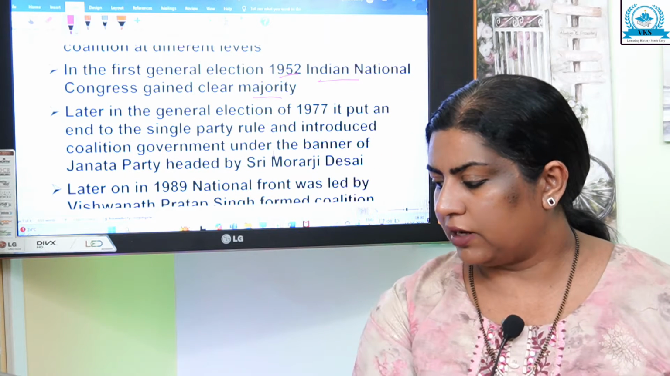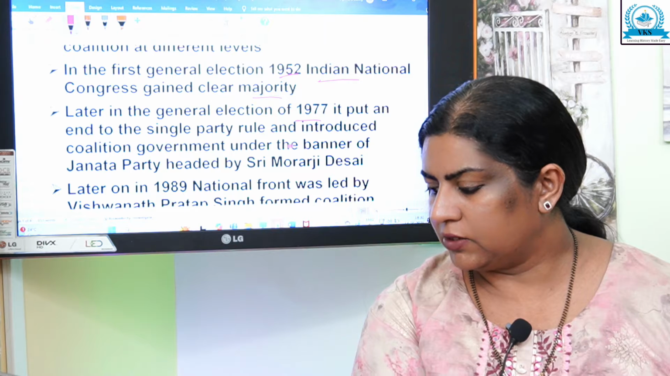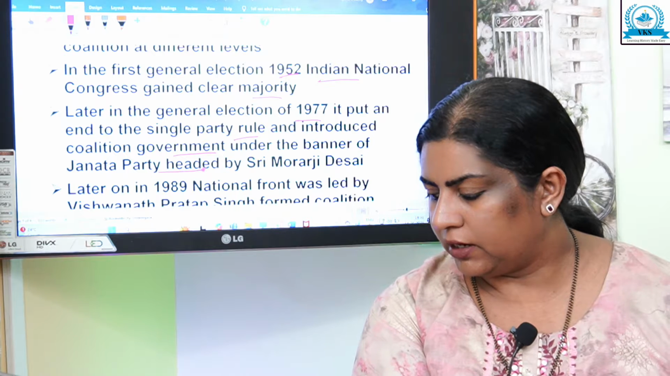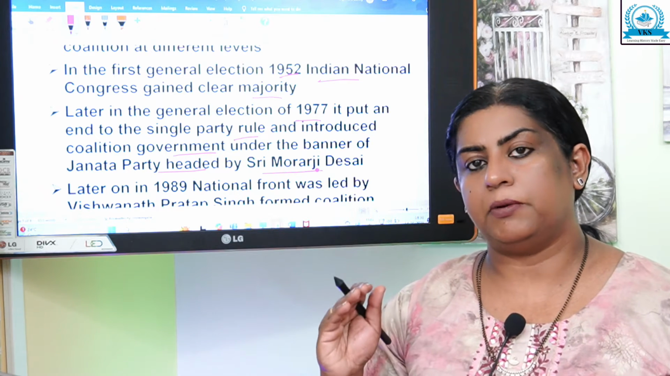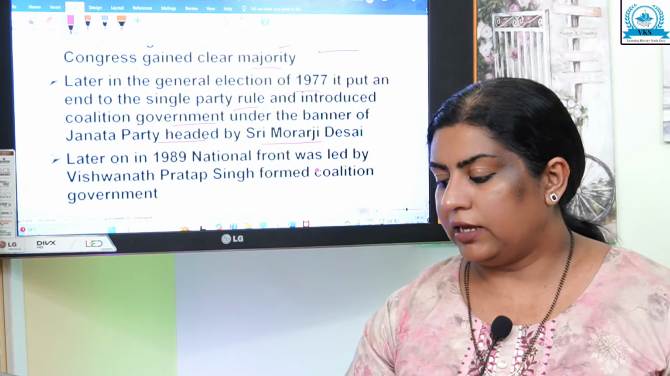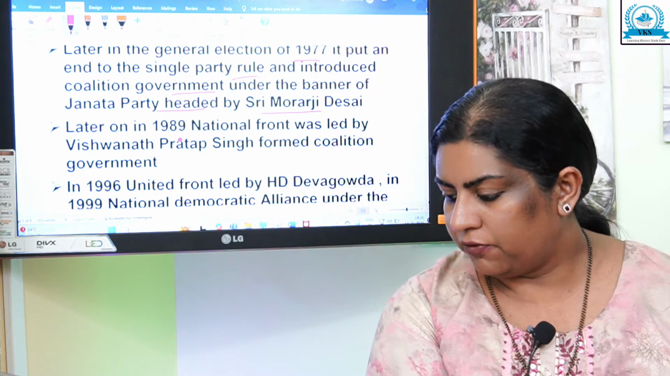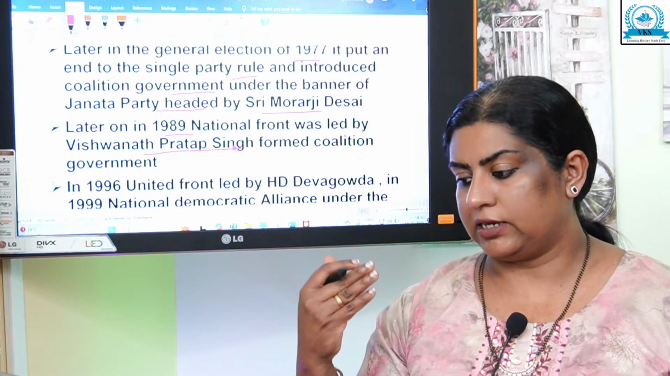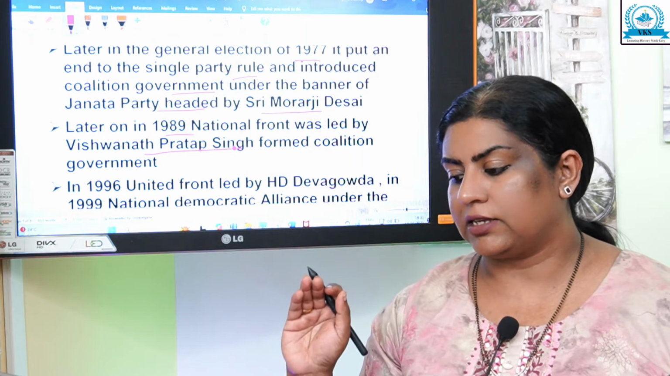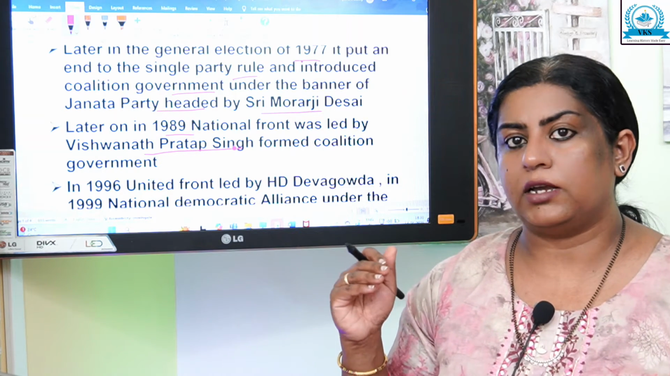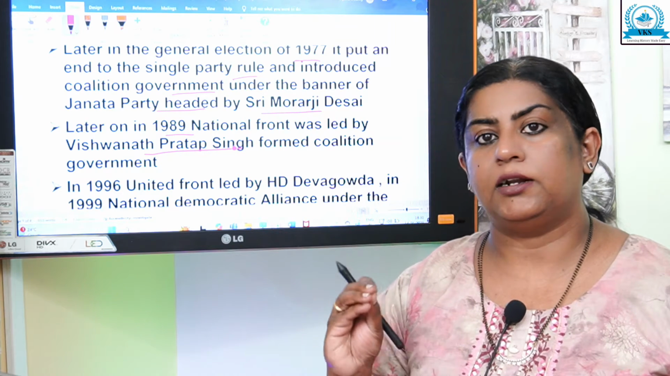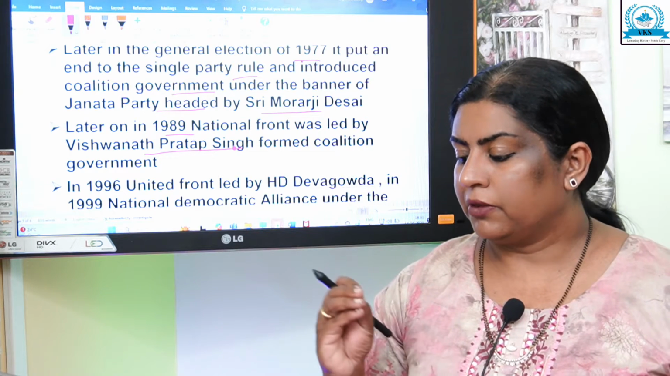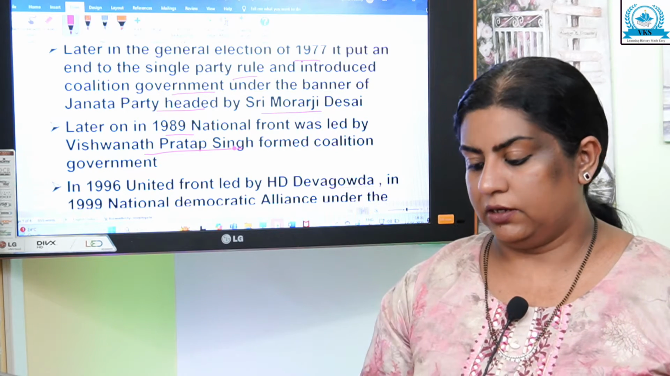Later, the general election of 1977 put an end to single party rule and introduced coalition government under the banner of the Janata Party headed by Sri Morarji Desai. Later, in 1989, the National Front led by Vishwanath Pratap Singh formed a coalition government.